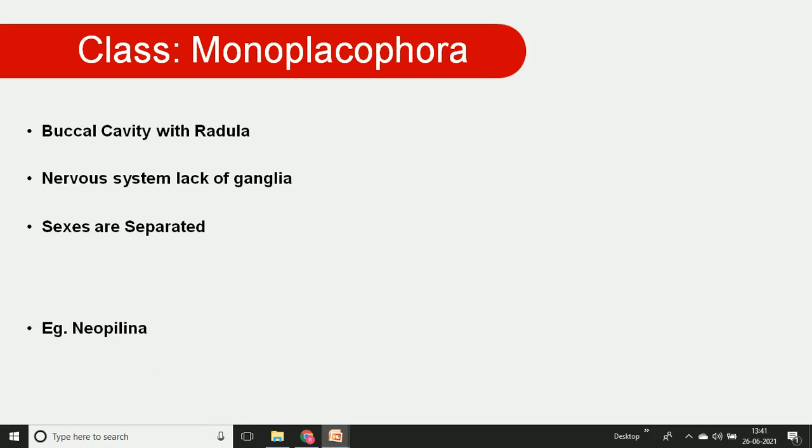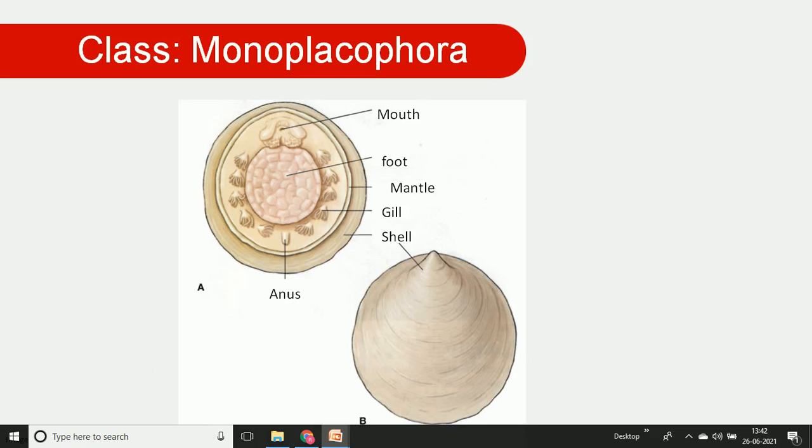Then we go to the example, Neopilina. What is the structure of Neopilina? We see that there is only a single spoon-like structure, a single plate, which is dome-shaped, and inside this dome-shaped structure the soft body is covered. You can see the ventral side, where the soft body animal is present. This is the ventral side and this is the dorsal side. We can look at the ventral side.